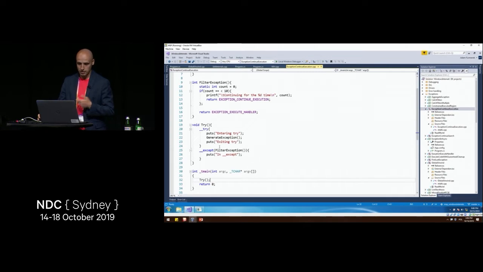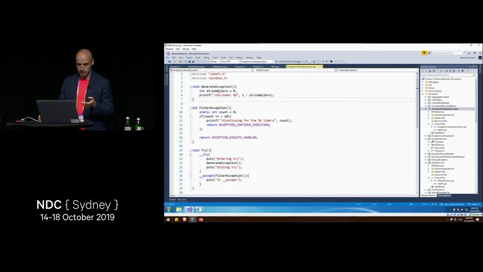So we start here in this main. We call method try, which has try and except block. And in except, we provide the filter exception method. And then we get into this try method, we call the generate exception. So what we do here is we generate division by 0.